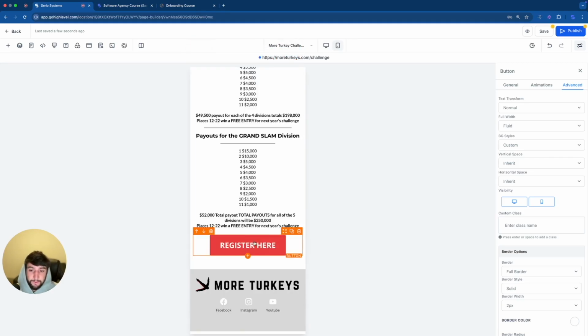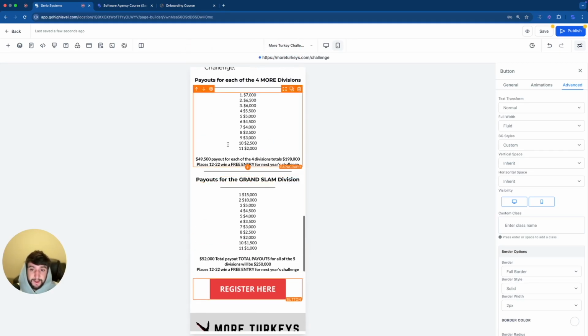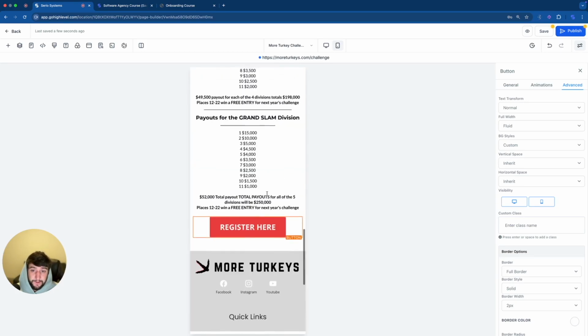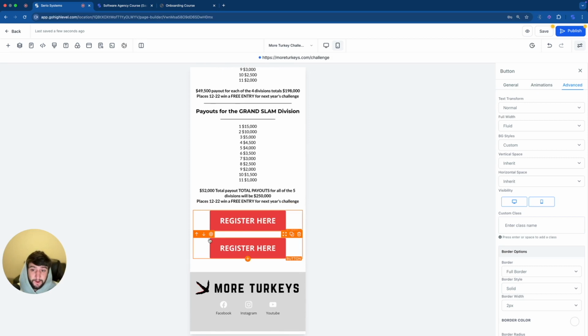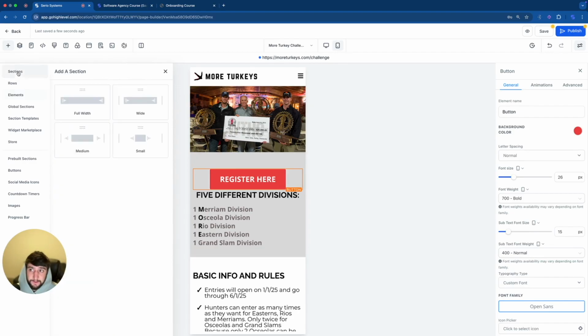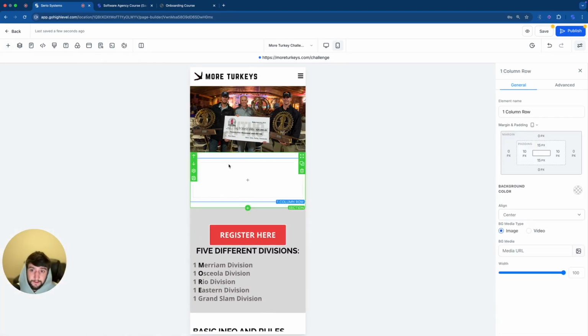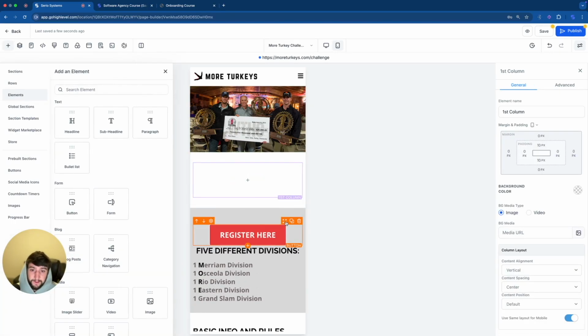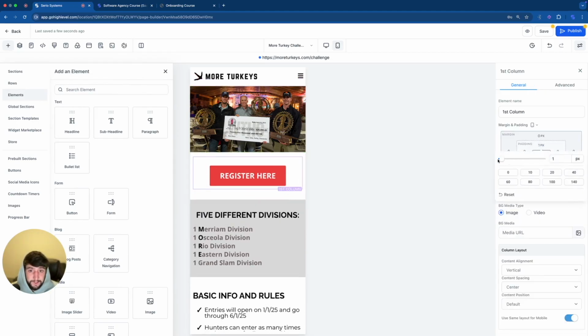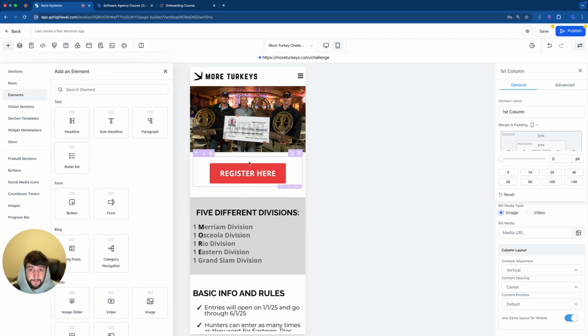The first spot I'm going to put it is right here at the end in case someone is reading out the payouts of the Grand Slam division and they've gone through every single rule. But then I'm going to duplicate it again and we're going to put it way at the top. And I think I'm going to do the same style I did previously where I add a section. So let's add a section right here under sections, full width, add a row, one column, add an element. There's our element right here. It's this button. We're going to drag it, drop it, change the dimensions. We're going to change it for all of these different sections to get this button as high as possible.